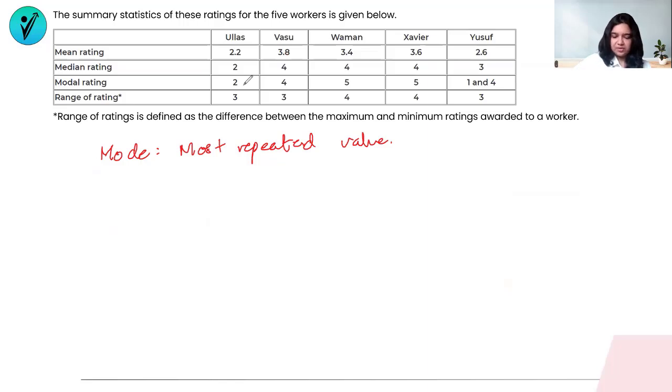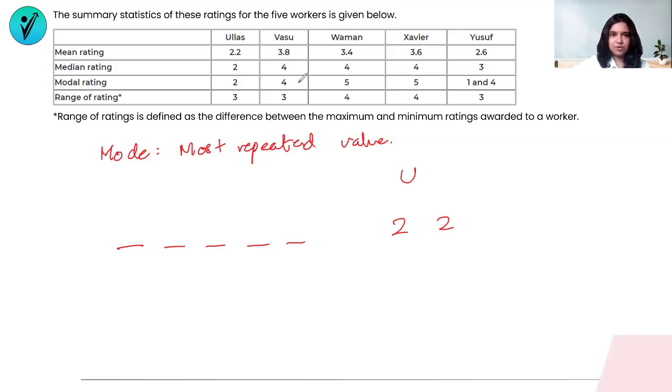That means 2, there are 5 numbers, R1, R2, R3, R4, and R5 in some order, but this is in ascending order. If the mode is 2, it means that 2 has been repeated more than once. That means Ulhas has got 2 at least from 2 restaurants. It could be 3 restaurants also, but at least from 2 restaurants, Ulhas has definitely got a 2. Because the mode is the most repeated value, so 2 is repeated at least twice. If 2 is not repeated, it wouldn't be the mode unless none of the values are repeated. But then there is a single mode, and which is 2. That means 2 is repeated at least twice. It could be 4 times, it could be 3 times, it could be 2 times.